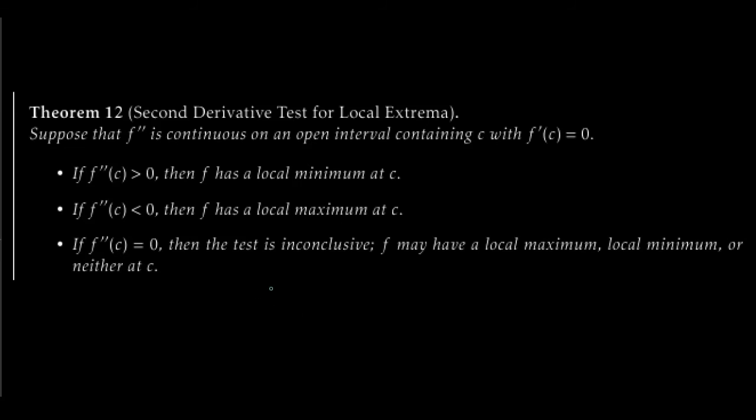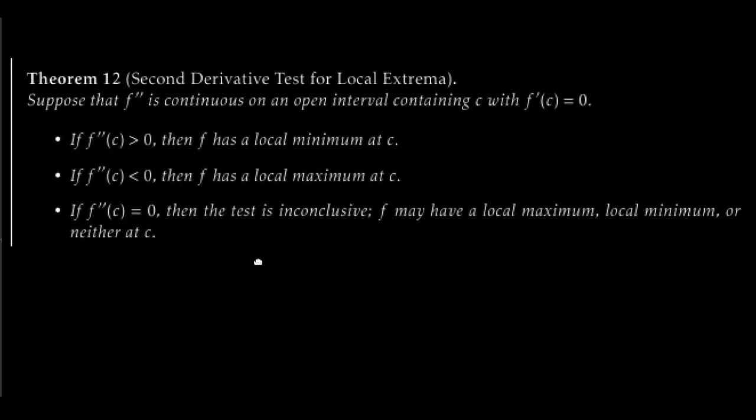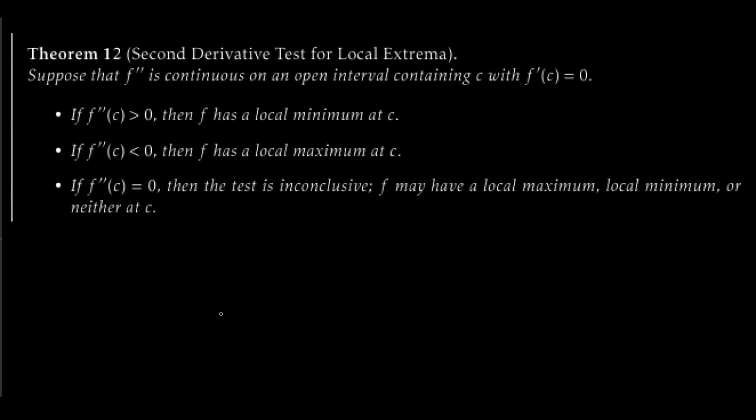So this is basically just summarizing the obvious fact that if you've got a parabola or something that looks kind of like a cup facing down like this, and you look at a place where the tangent line is horizontal, then since this is a cup facing down, this is what something like f double prime of C less than 0 would measure. We know that this is a local max.